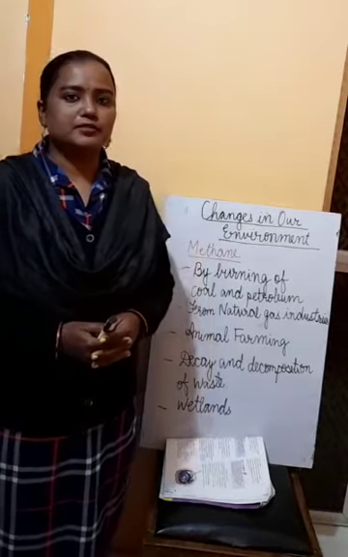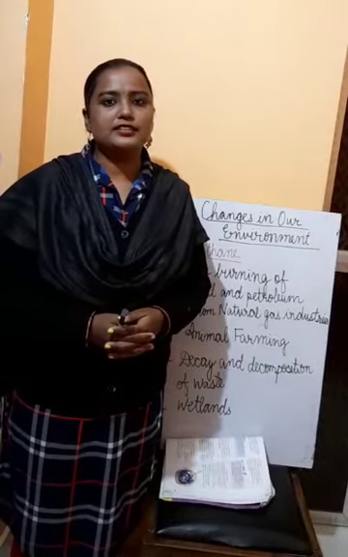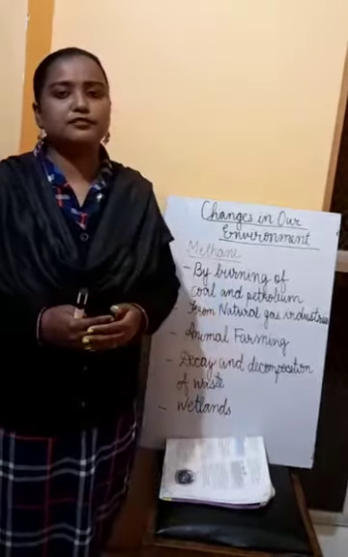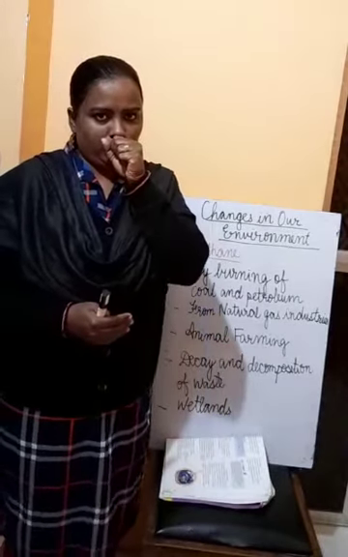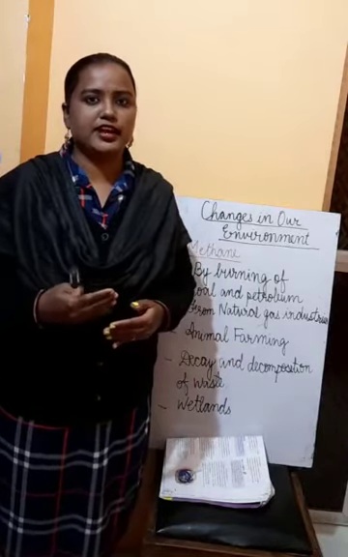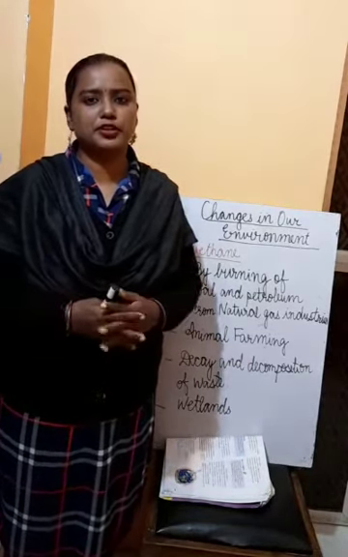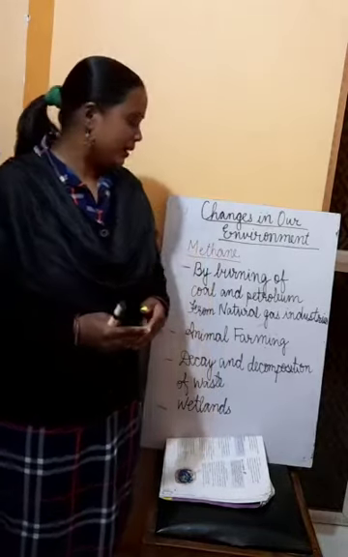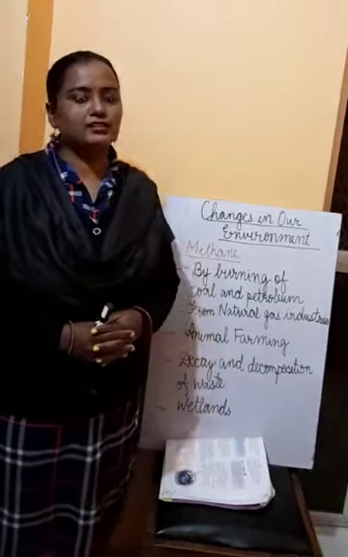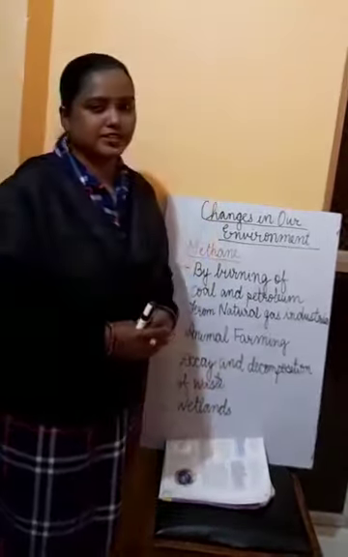And these animals have bacteria in their stomach, and when these bacteria digest the food and the animals belch out, means जब animals जो है ढकार लेते हैं, then methane is produced. So in this way, methane is produced by animal farming and also by decay and decomposition of waste.